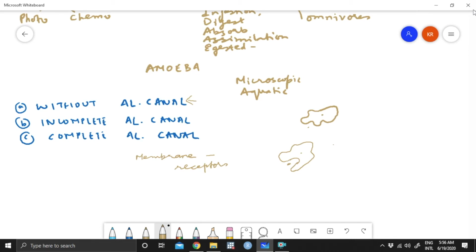If there is a poisonous substance, it reacts differently with the receptor. So they don't want to interact with toxins and poisons, but they want to interact with food because they know it. This is how, when we use the word, they know it because of receptors. That's not any miracle. So receptors are present on the membrane.